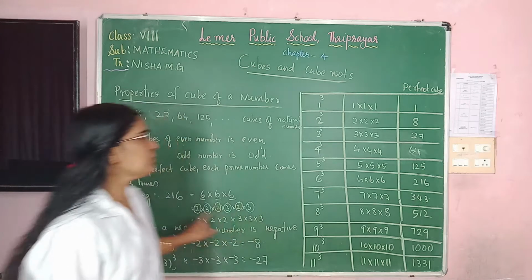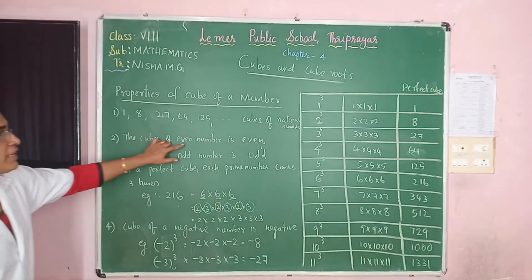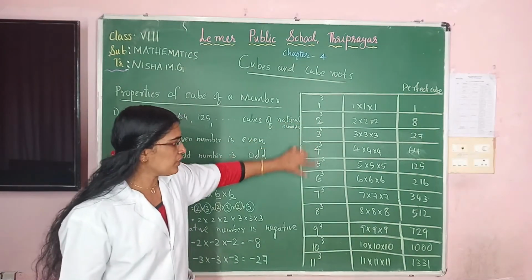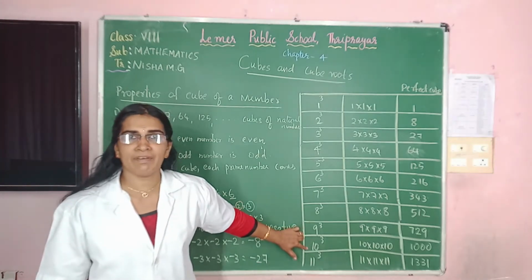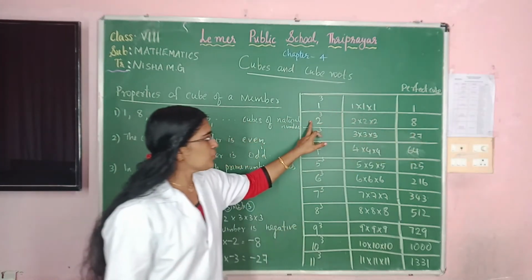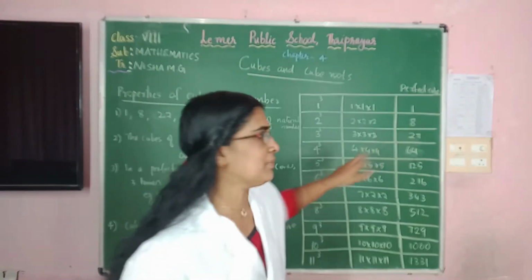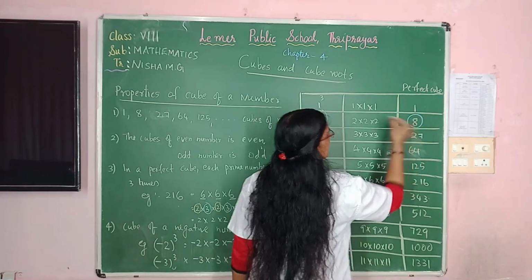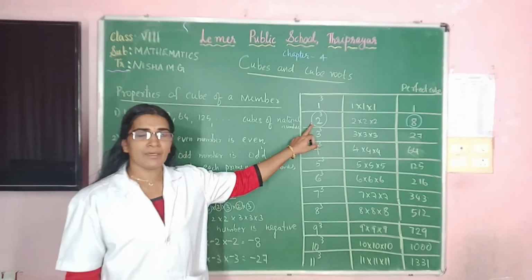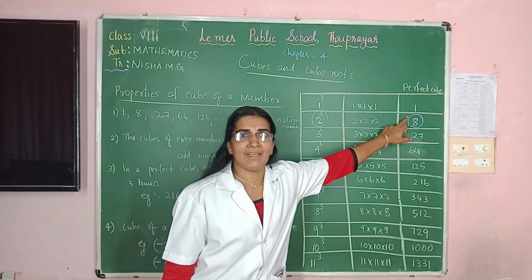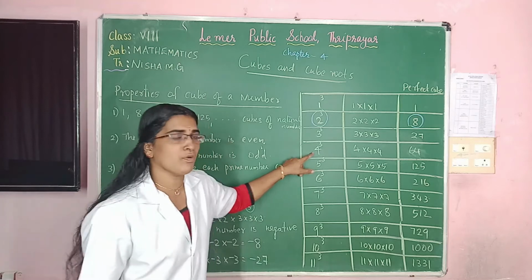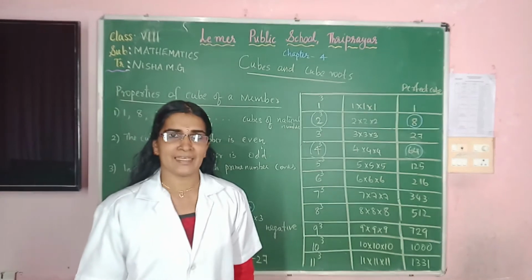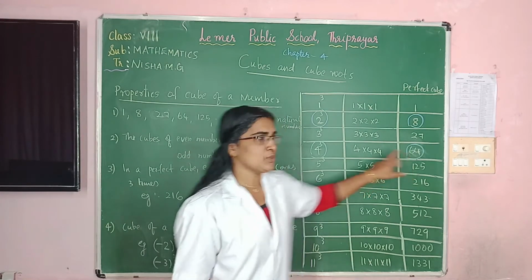Is it clear, children? Now second one: the cube of an even number is even. Here select even numbers. We know that 2, 4, 6, 8, 10 are even numbers. Check their cubes. What is 2 cube? 8. 2 is an even number, and its cube 8 is also an even number. Next even number 4. What is 4 cube? 64. Is 64 an even number? Yes, 64 is also an even number.